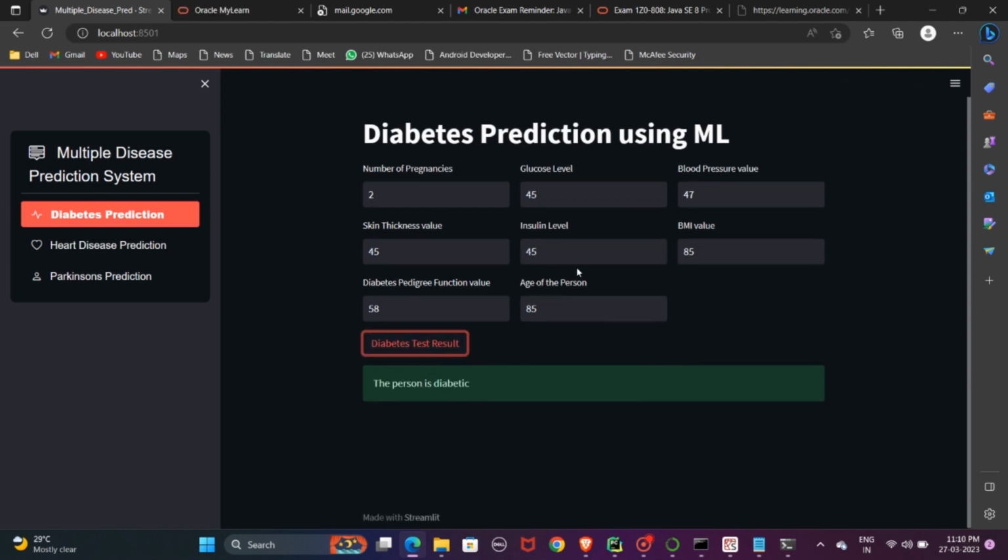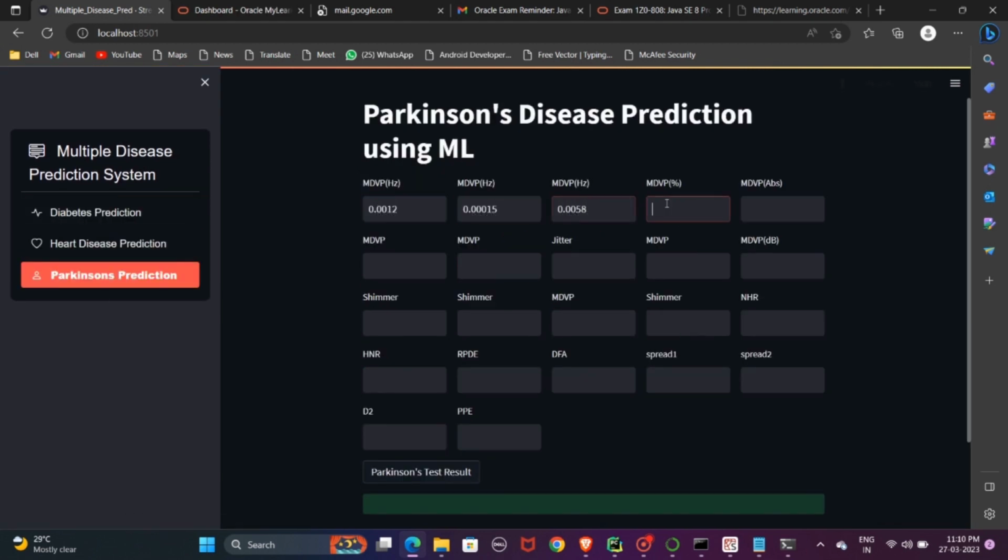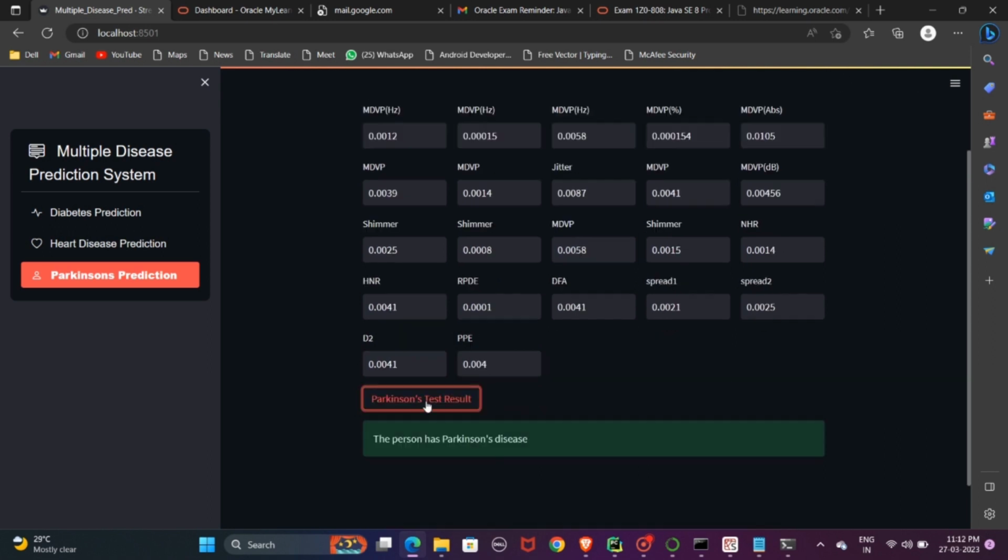Going to heart disease prediction using ML and Parkinson's disease prediction. In this we have so many values. After giving these values, we get the result whether the person has Parkinson's disease or not by using machine learning. It is the starting stage of our